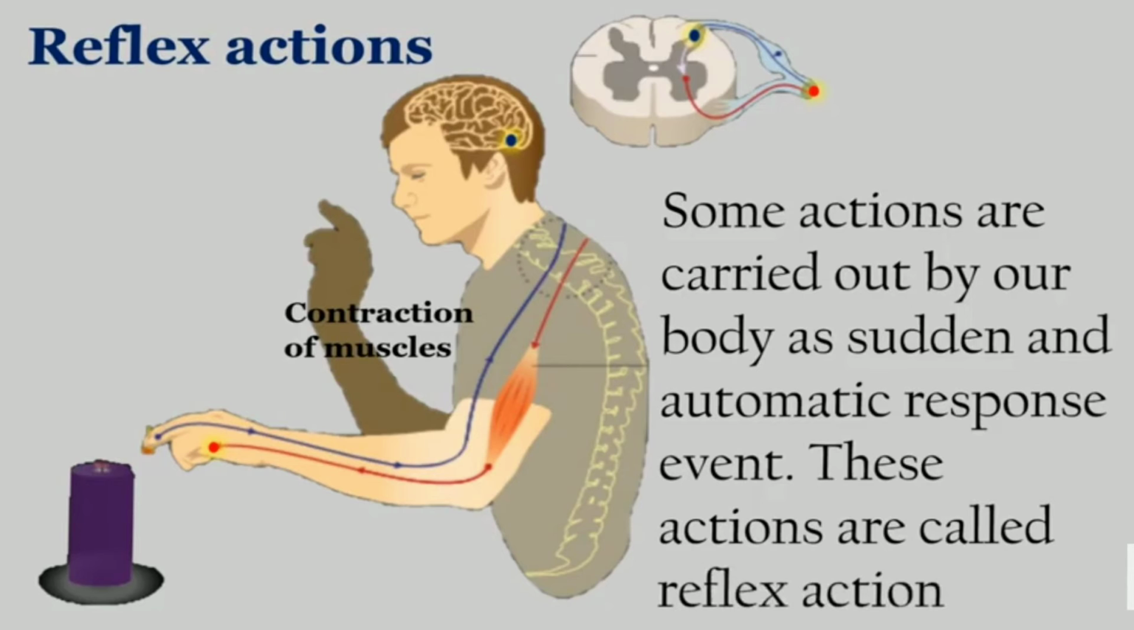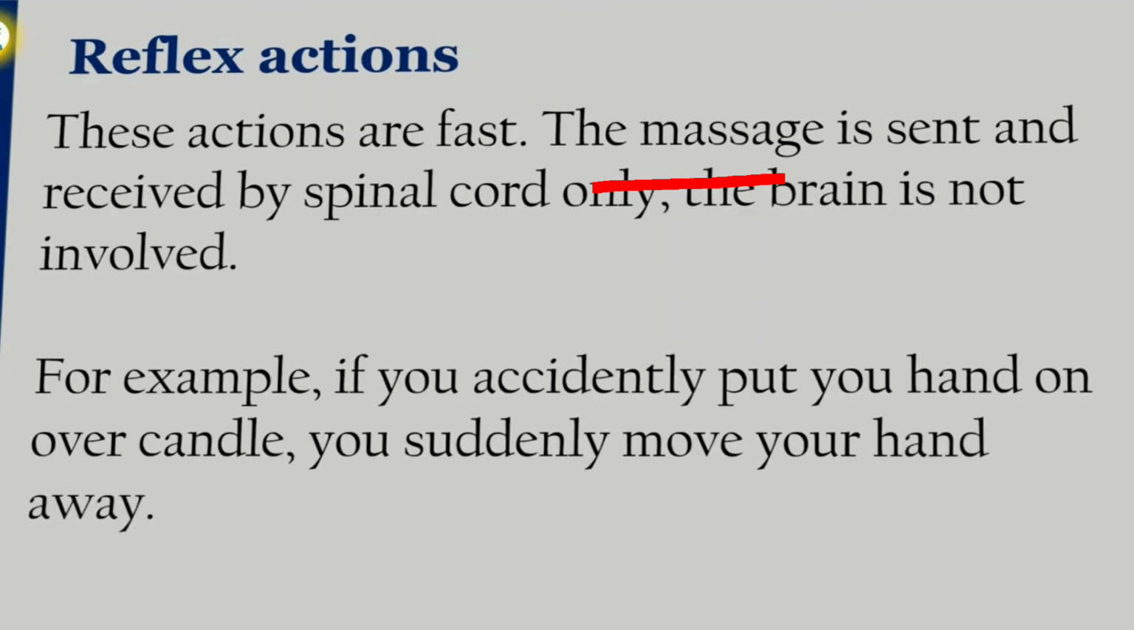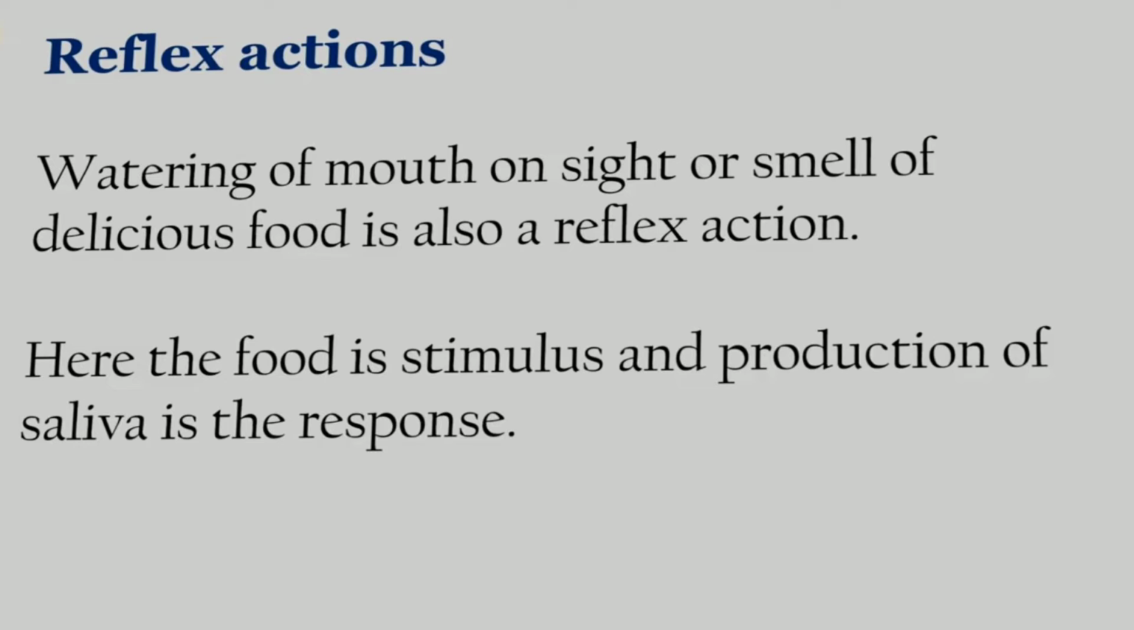Okay. So, for example, if you accidentally put your hand over a lit candle, अगर आपने by mistake accidentally अपना hand candle के ऊपर रख लिया है, you suddenly move your hand away. अब अपना हाथ जल्दी से हटा लेते हो. You take your hand away. So how has it happened? These actions are known as reflex action, and the decision has been taken by the spinal cord.